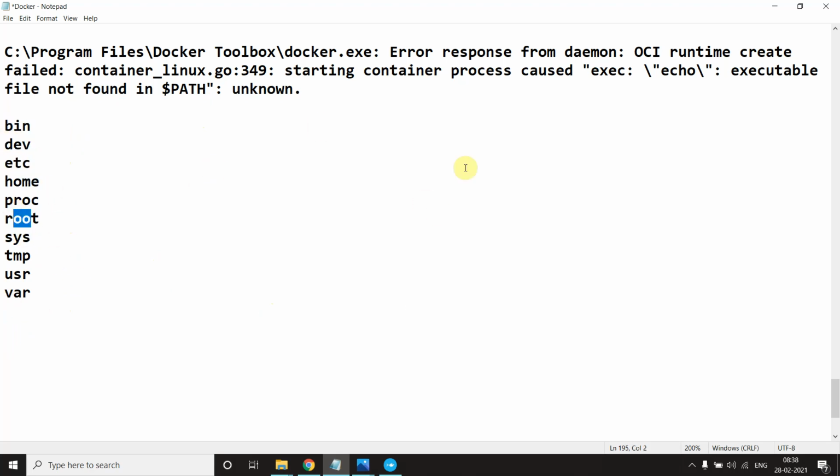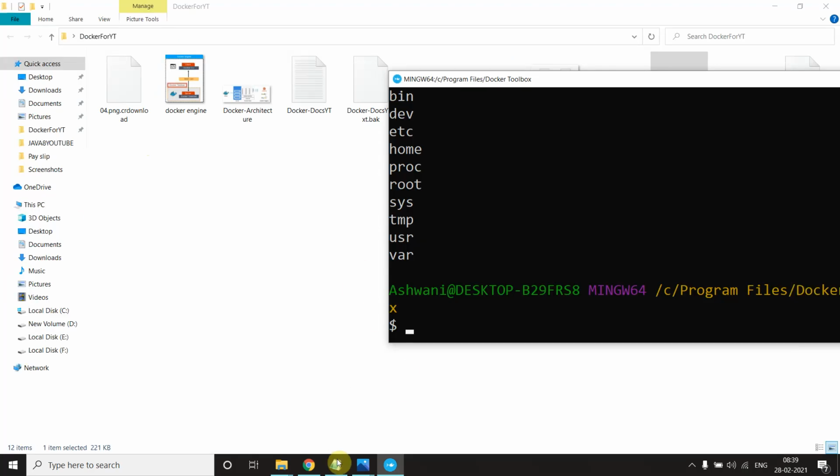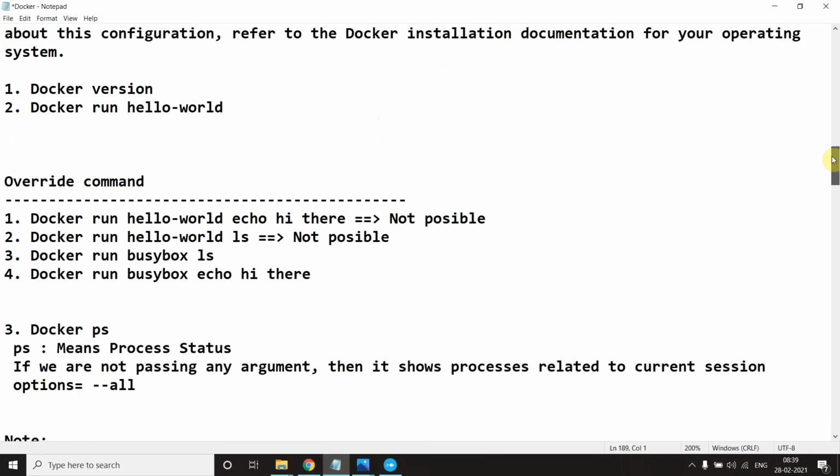So when we discussed this in Linux, the binary executable files for all commands are present in bin, like this bin directory, and all the root related things come in root, and system and temp related things and user are in these, right? That's why the echo command is present in one of these directories, and that's why it executes with this image. I hope you get an idea why it executes in busybox and why it doesn't execute in hello world. So what I wrote here is clear, I think. Why it's possible and not possible here. Okay, this is over.